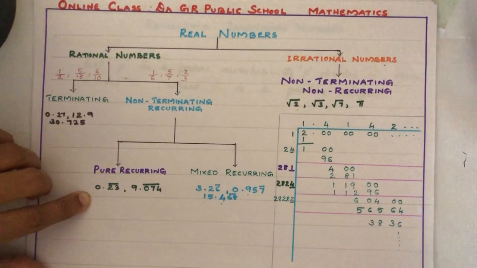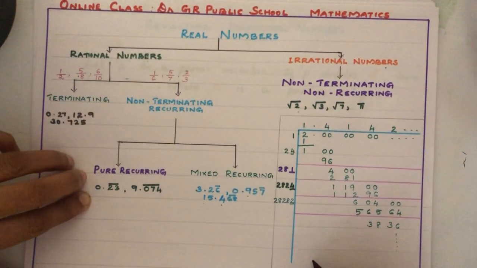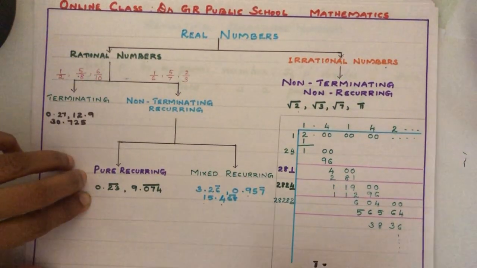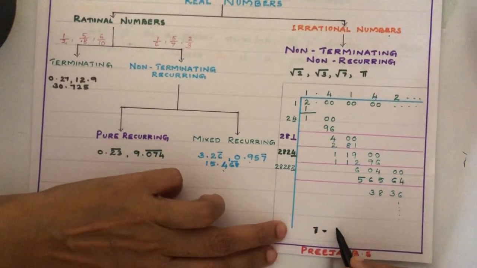So pi, we write the pi value as 22/7 or 3.14. For doing problems we usually write pi equal to 22/7.